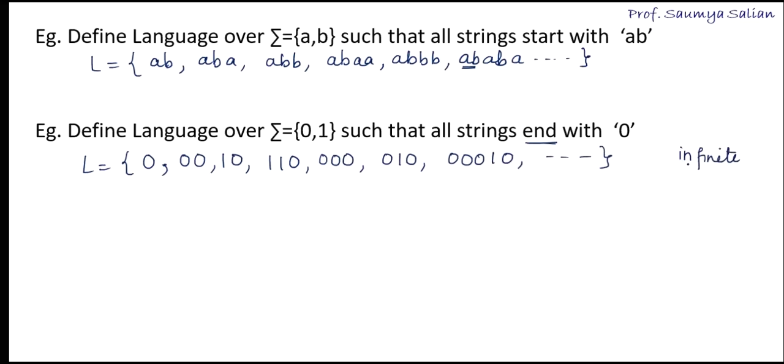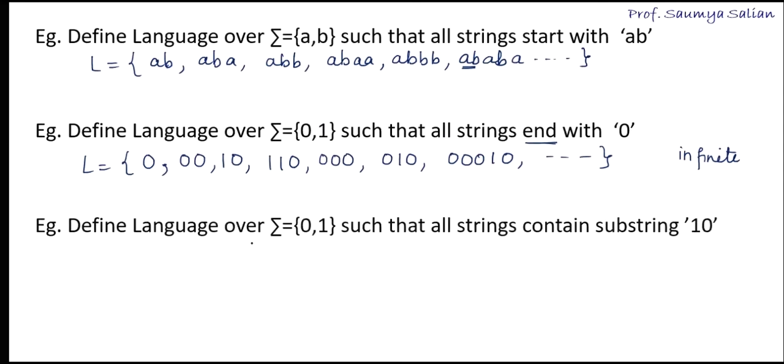So languages are nothing but strings that can be formed over the alphabet set, right? Next example. Define a language over the alphabet set {0, 1} such that all strings contain the substring 1, 0. Now the condition is the string in the language should contain this substring 1, 0. So let's define a language. We can have 1, 0 as the smallest string in the language.